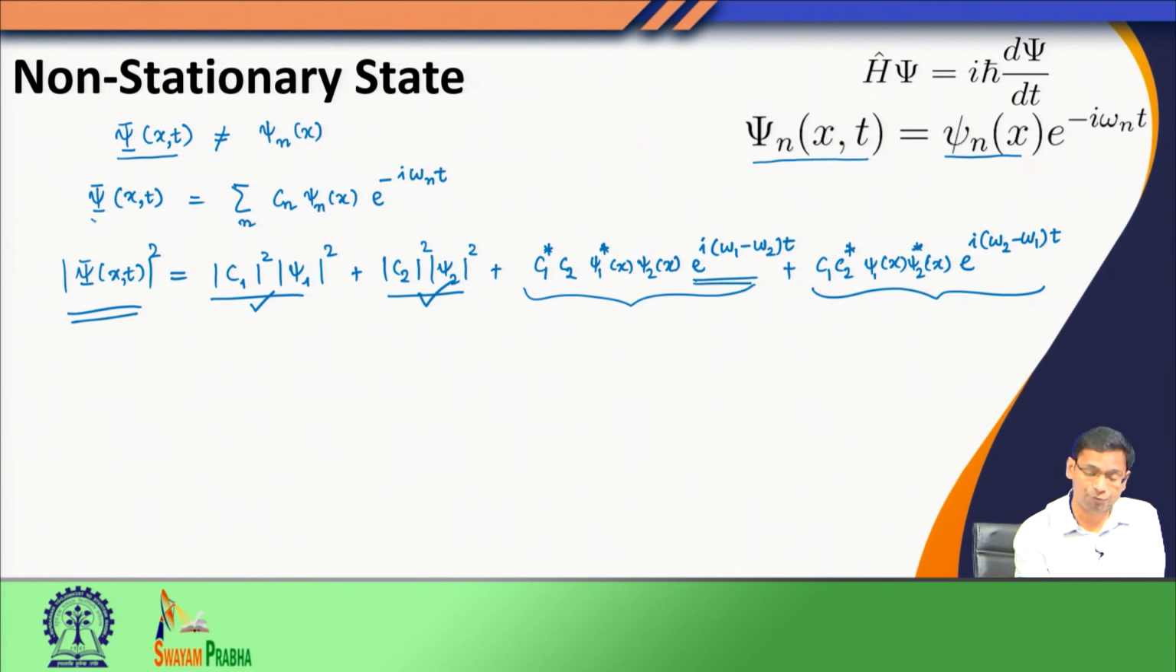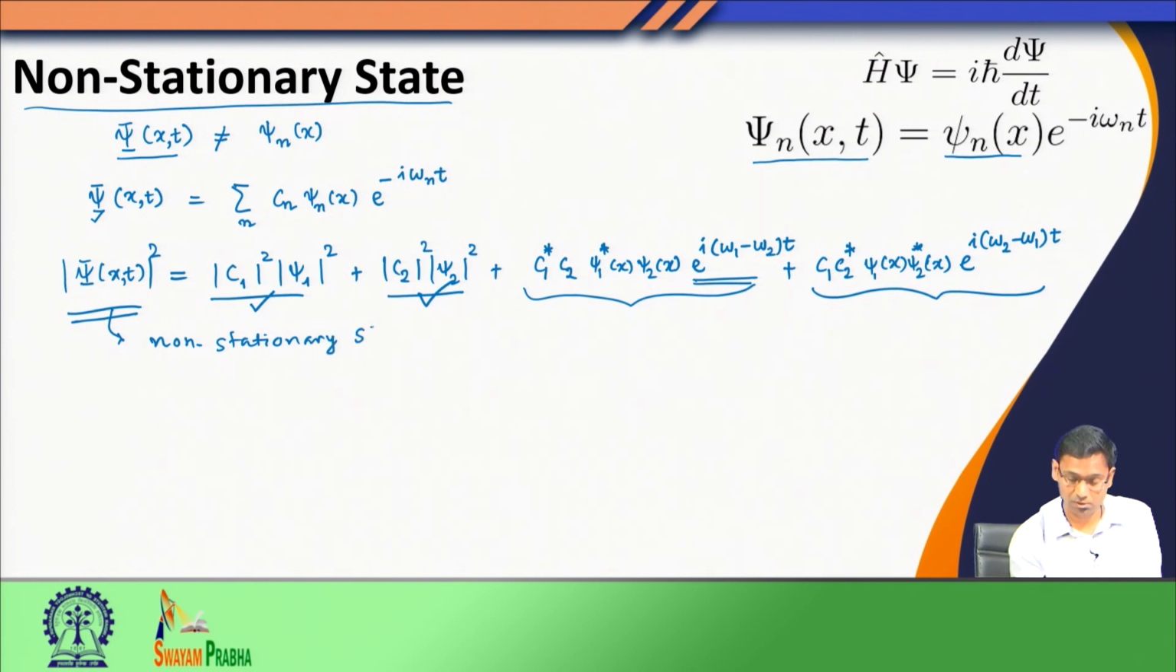That is happening when my state function is not an eigenfunction of the original Hamiltonian, rather I am expressing it as a linear combination of several eigenfunctions. So, it is an arbitrary function which is not an eigenfunction. In this case, where the probability density has explicit time dependence, I call them non-stationary states. So, their probability density would keep changing with time.